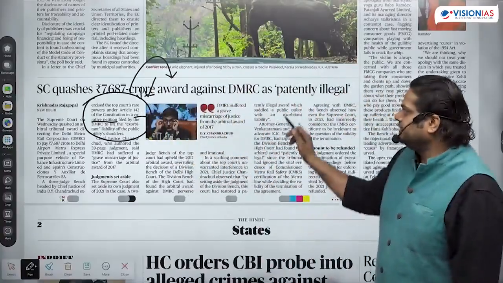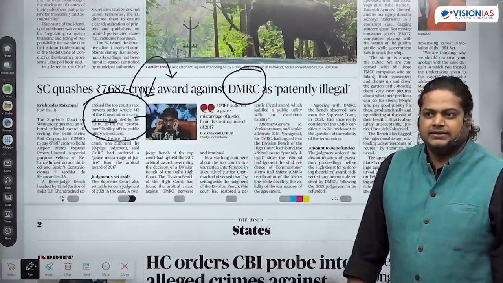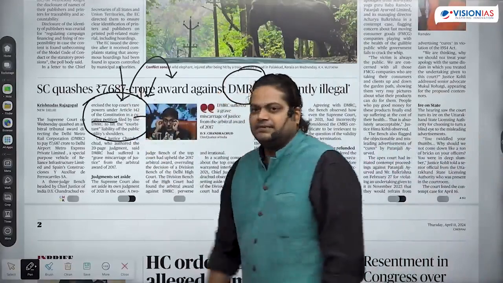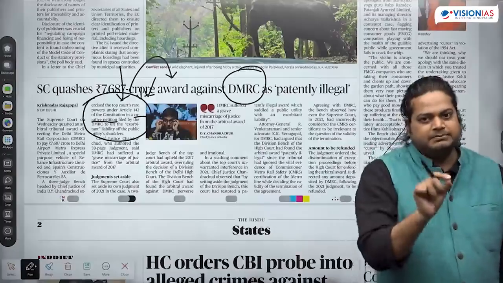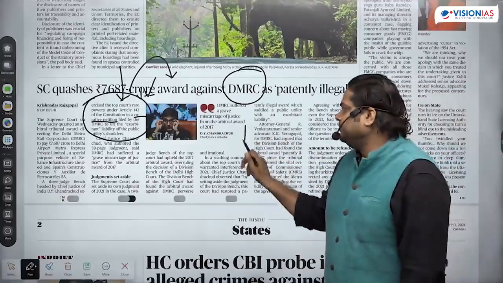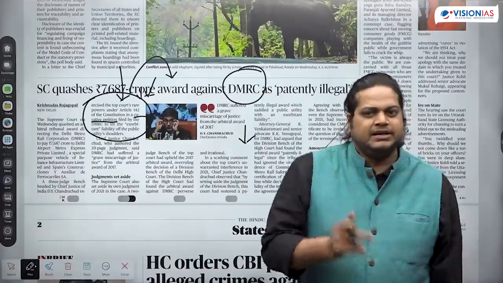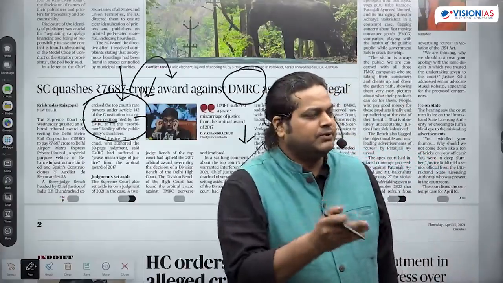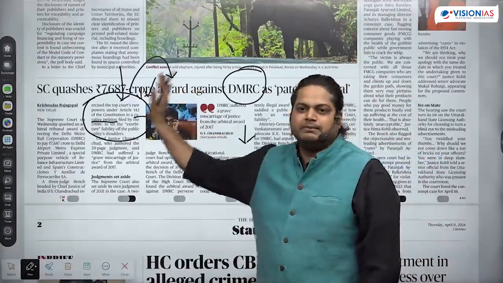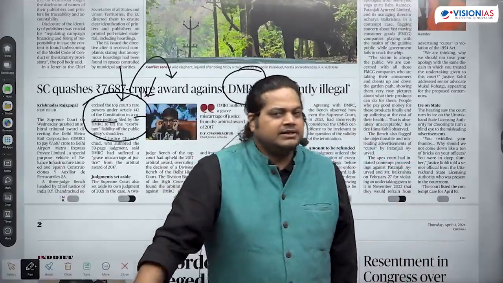Which case is there? DMRC is the related case. So from this authority, this power, the Supreme Court has come up with some judgment. In the static part, when we read about curative petition, review petition and mercy petition, there we will get more idea about what each is, what the differences between them are, and when the Supreme Court can use it. Mercy petition, has anyone heard about it?